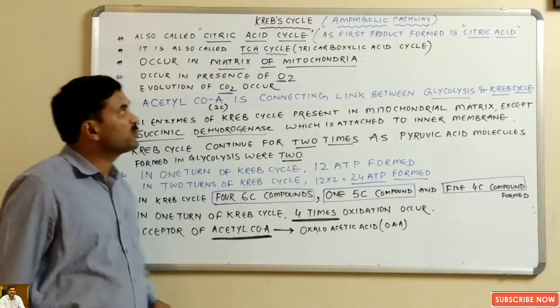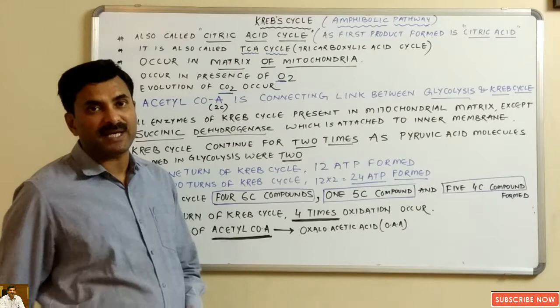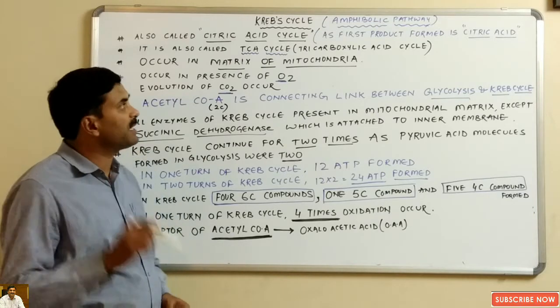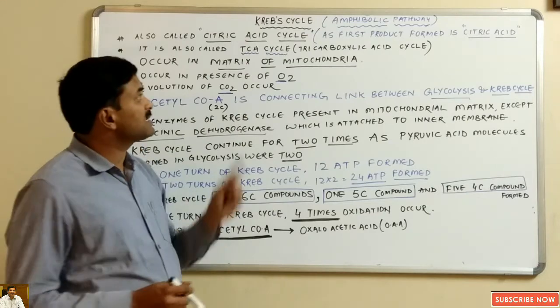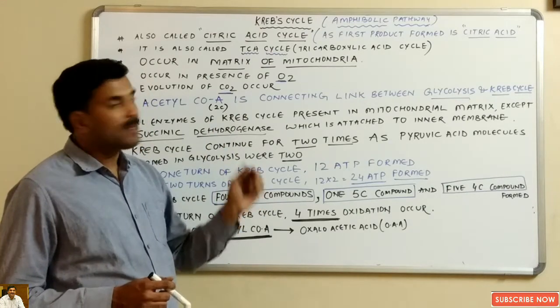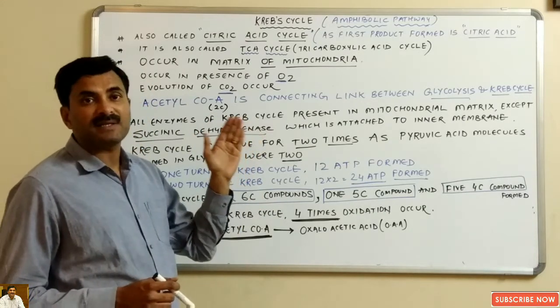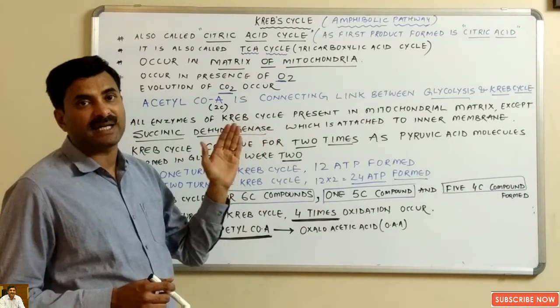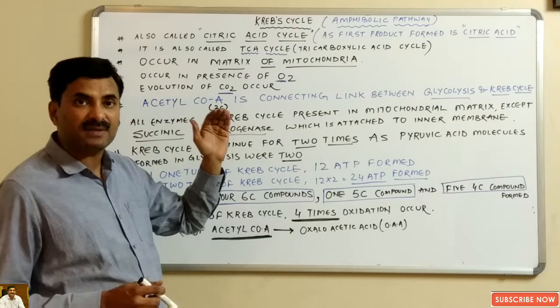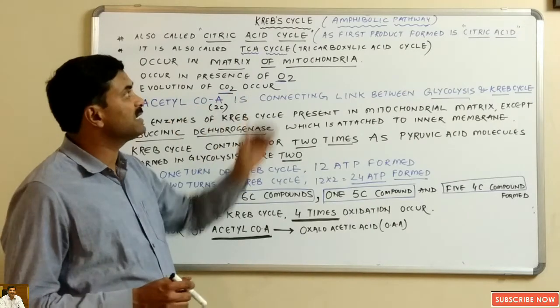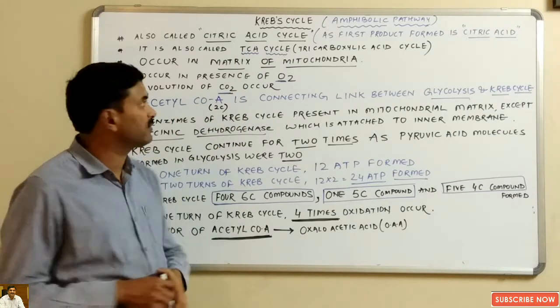Hello students, today we are going to study about the Krebs cycle. It's a very important respiratory pathway. We can also say that this Krebs cycle is an amphibolic pathway. Amphibolic means it is an anabolic pathway as well as a catabolic pathway, because some activities are anabolic, some are catabolic, and hence it is also called the amphibolic pathway.